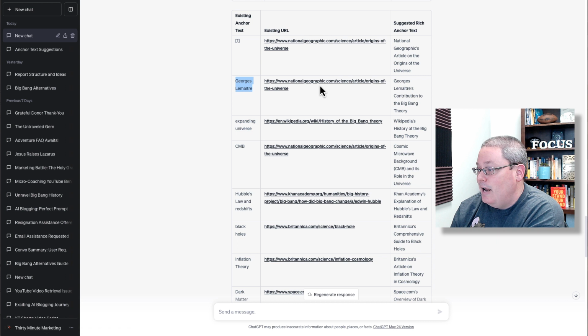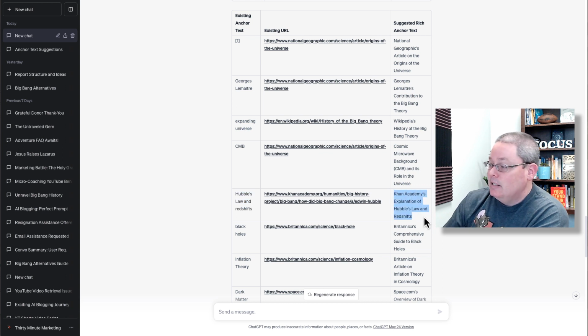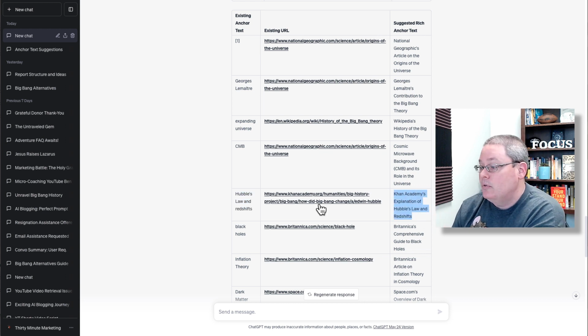Then it linked out to National Geographic. Here it didn't mention National Geographic, so that's not too bad. Here it mentioned Wikipedia, and you can see the original anchor text was expanding universe, but then it said Wikipedia's history of the Big Bang universe. Down here it said Hubble's law and redshifts. Then it said Khan Academy's explanation of Hubble's law and redshifts, which of course this links out to khanacademy.org.